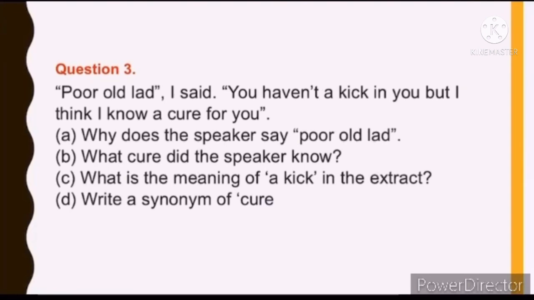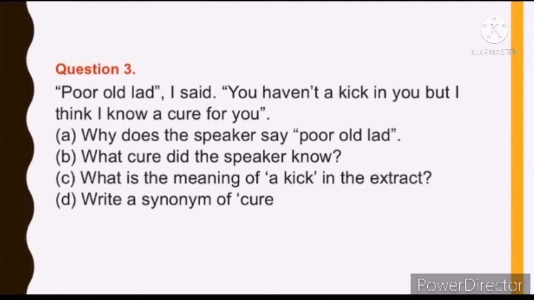What cure did the speaker know? So what cure did the speaker know for Tricky? As we know, Tricky was overweight, obese and listless. So the speaker knew that the cure for Tricky's illness is to put him on a strict diet. What is the meaning of a kick in the extract? The meaning of a kick in the extract is any alertness.